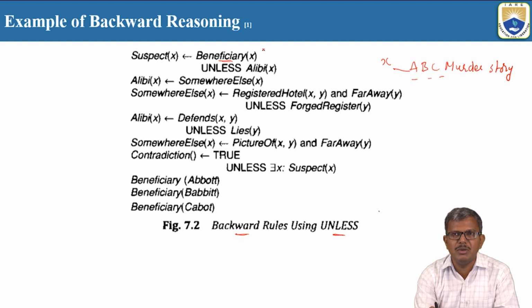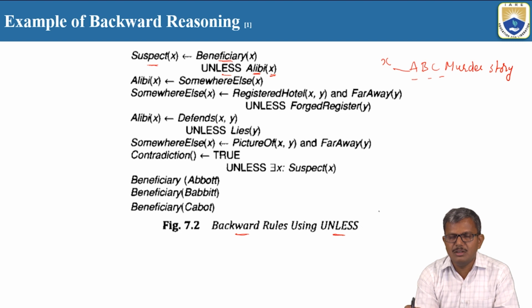X can be a beneficiary UNLESS he has an alibi, in the sense of some kind of evidence. When can we say that X is a beneficiary? When he has some kind of evidence. Unless he has the evidence, we cannot say he is the beneficiary, and at that time he is the suspect.